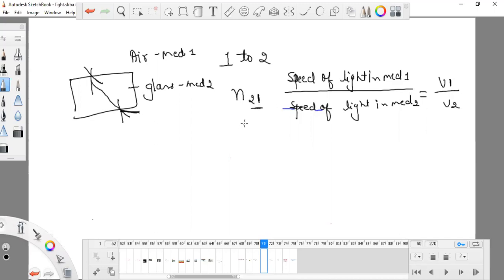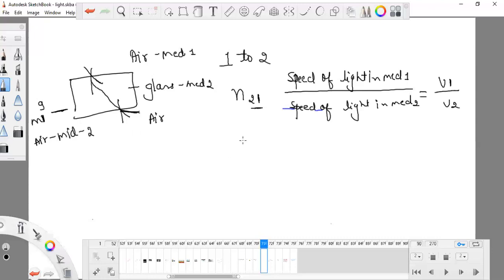Now if I consider that glass is my medium 1 and air is medium 2, if I consider only the ray coming out from glass and entering into air, then glass is medium 1 and air is medium 2. Now how should I write?